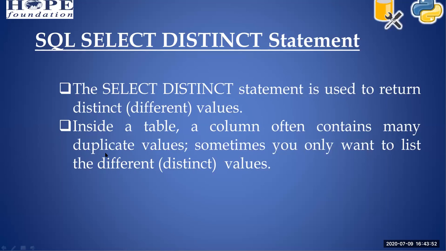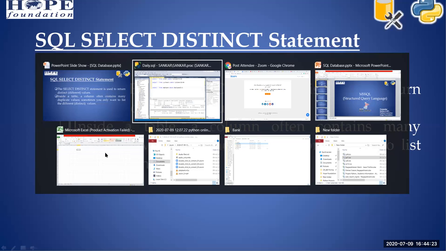So if you want to remove duplicate values in your query, you have to use distinct, right? The distinct statement is used to return distinct, that is different values. Different means unique values. Inside a table, a column often contains many duplicate values, and sometimes you only want to list the different values. If we are going to connect 4 or 5 tables, it is possible to get duplicate records. In that case we can use distinct to get unique records.